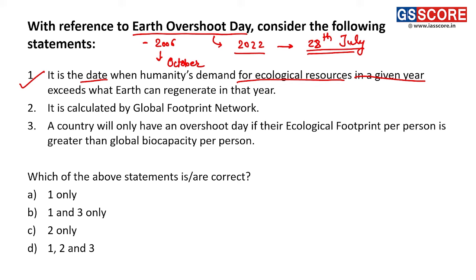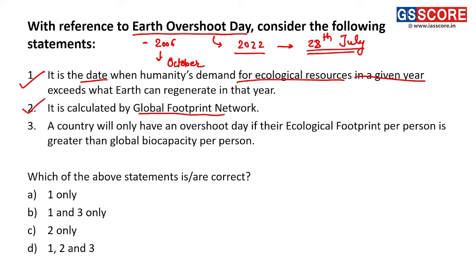So if the day is closer to 31st of December, that means humanity's demands on ecological resources with respect to the biocapacity of Earth is lesser, and that would be a better scenario. But as it is getting closer to January, it is an alarming situation because we are using so many more resources than the capacity of Earth to regenerate those resources. So first statement is a correct statement. Second, it is calculated by Global Footprint Network. So this is also a correct statement.